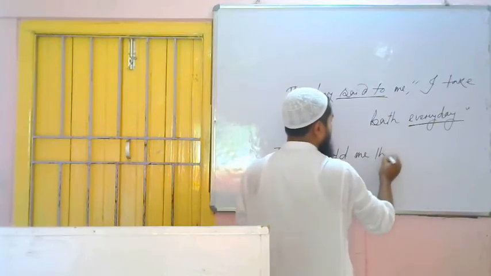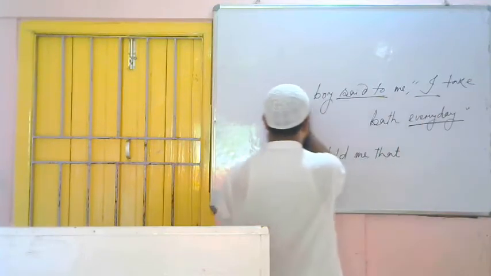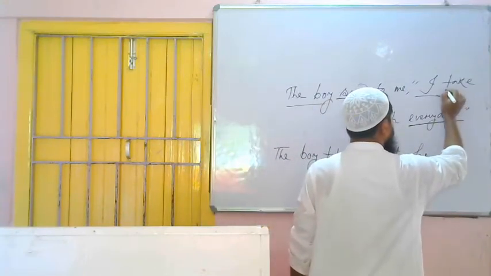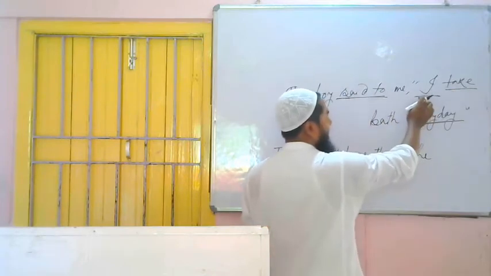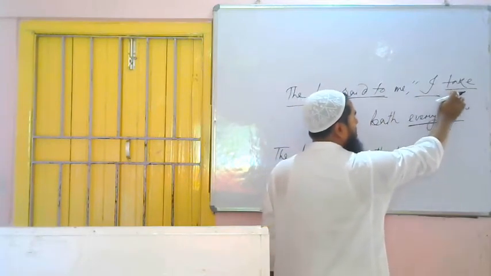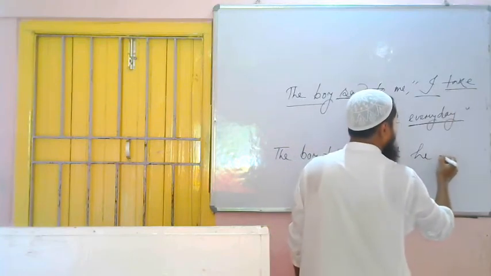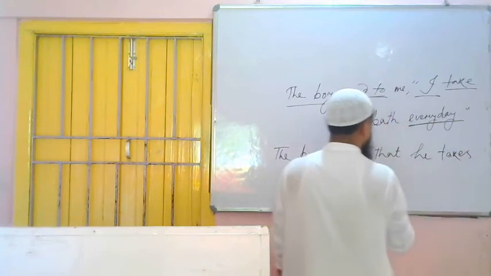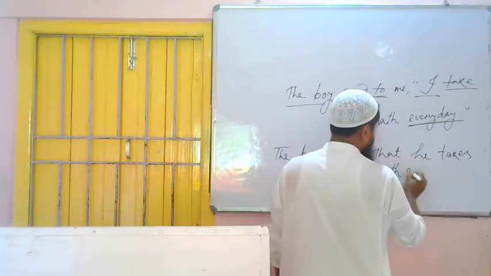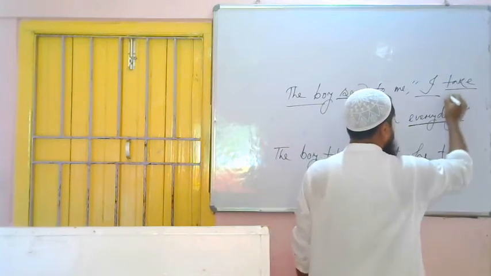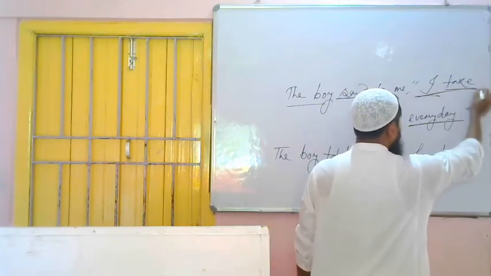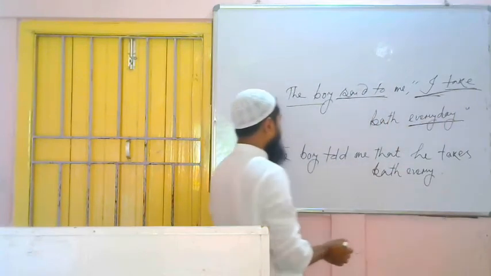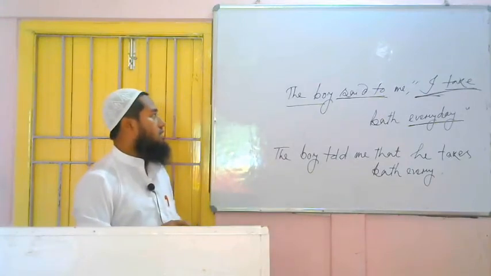In place of comma quotation, that, and it is I and it is the boy. He is telling about himself, so it will be what? He. It is in present indefinite, it will remain in present indefinite. As the subject was I, that's why it was take. When the subject will be third person singular number, it will take one s with it. He takes bath every day. The sentence in the question is in present indefinite and sentence in the answer is also in present indefinite. What we have changed? Only we have changed the subject. We have not changed the tense of the sentence.